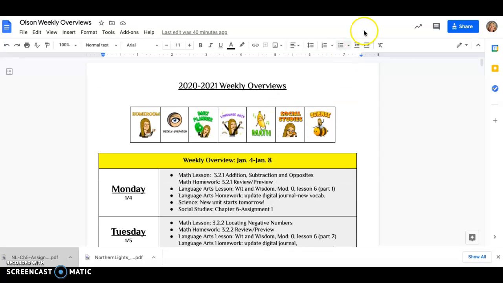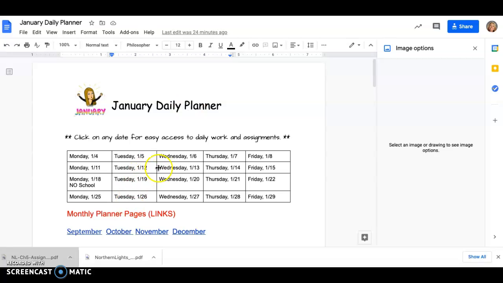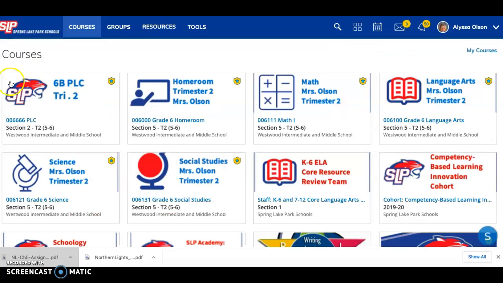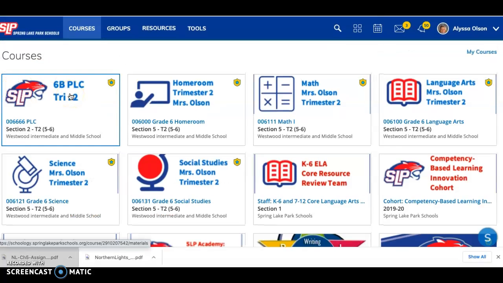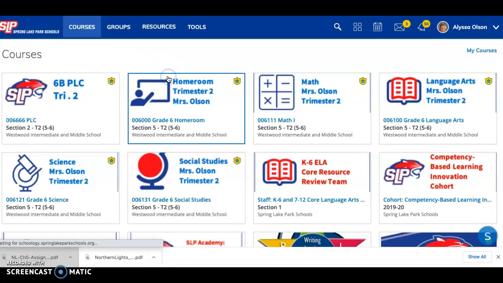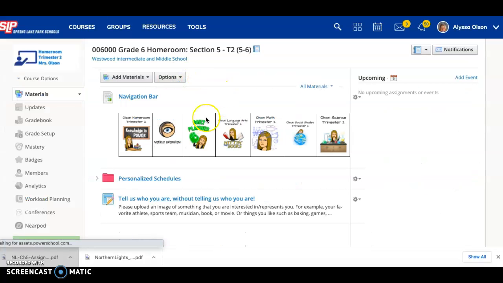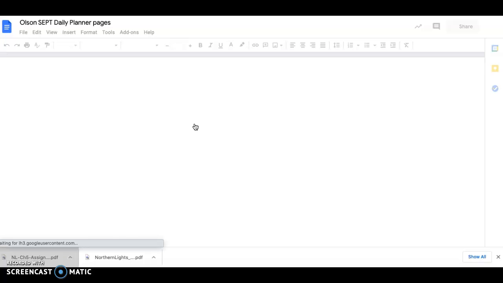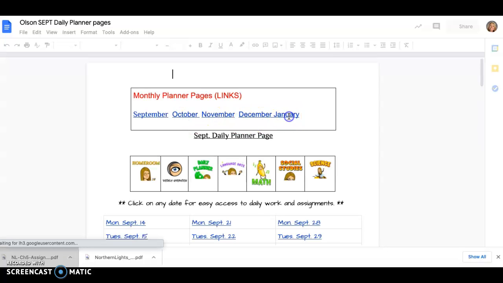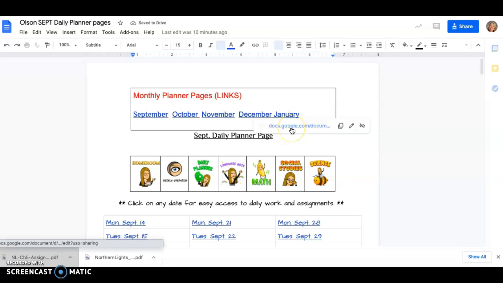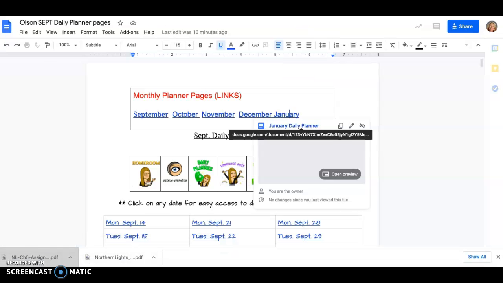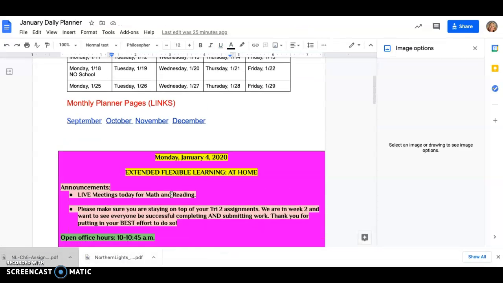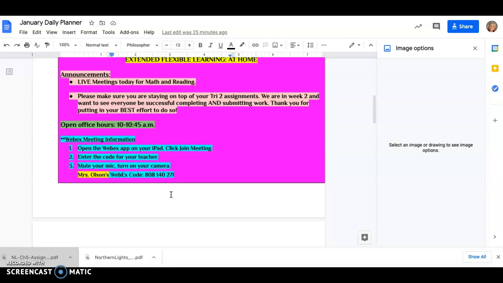So let's take a peek at what you're doing today. Notice there's a new January daily planner. If you're looking at your courses in Schoology and you go to that home room where Mrs. Olson posts the updates, notice that if you click on the daily planner on the navigation bar here, it's always going to bring you to September, but if you click on the January here, that'll bring you right to the January planner.